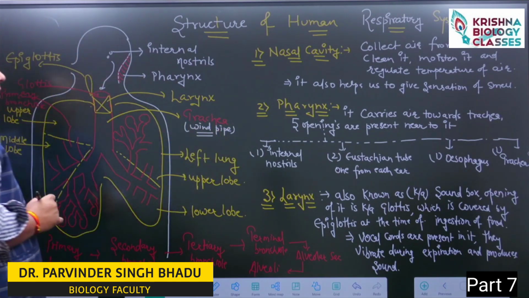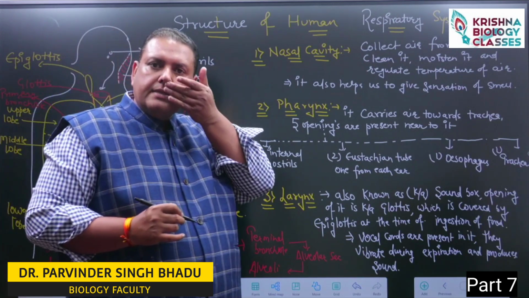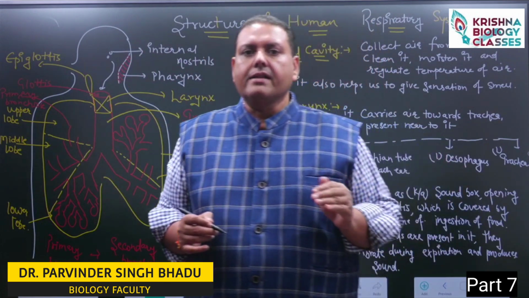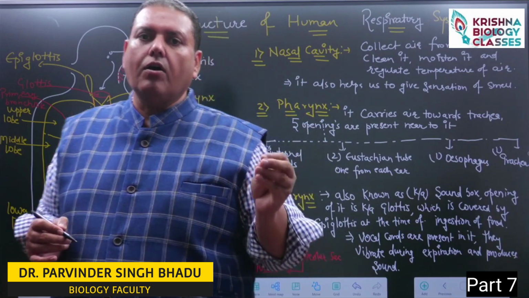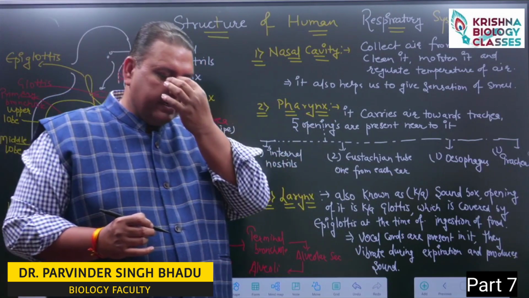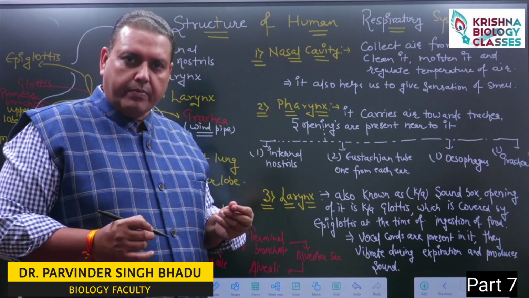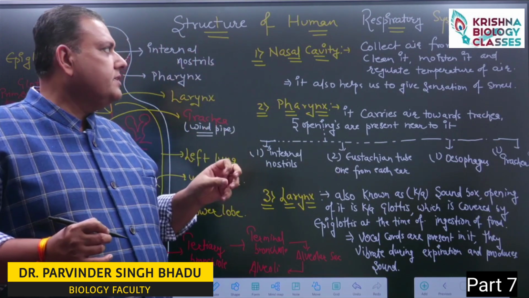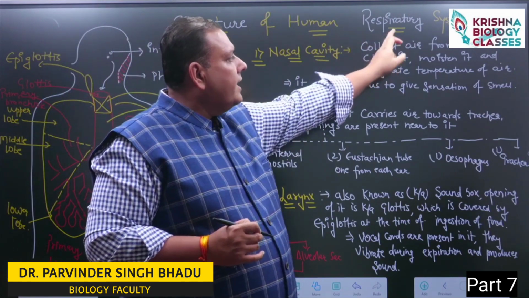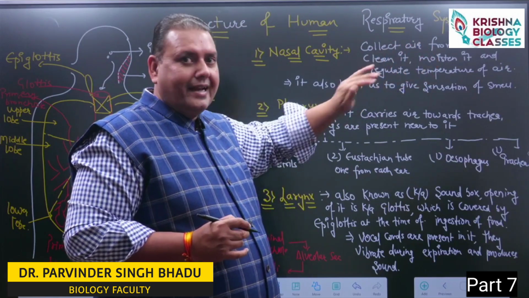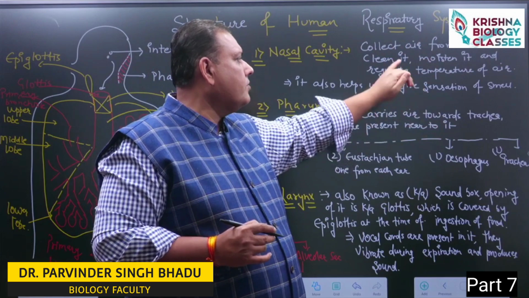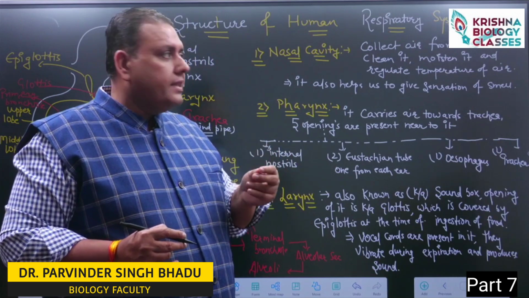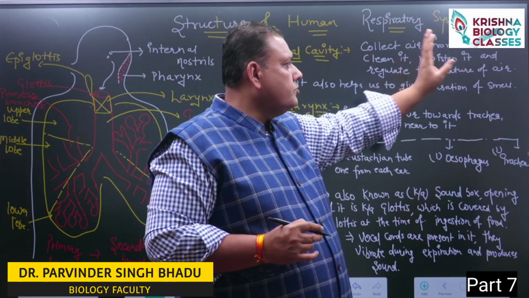Now, when air enters the nasal cavity, it may contain certain dust particles or a few pathogens. So inside the nasal cavity, hair and mucus, a lubricative substance, are present, which trap these particles. So the nasal cavity collects the air from the environment and cleans it. It cleans the dust particles and certain pathogens with the help of mucus. And due to the presence of this mucus, lubrication or moistening of the air takes place.